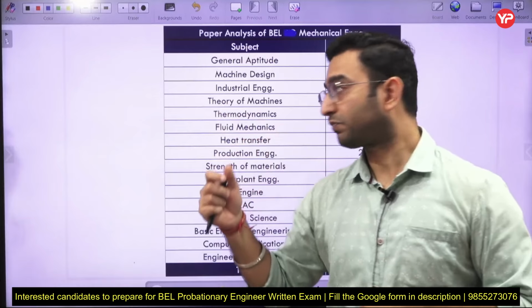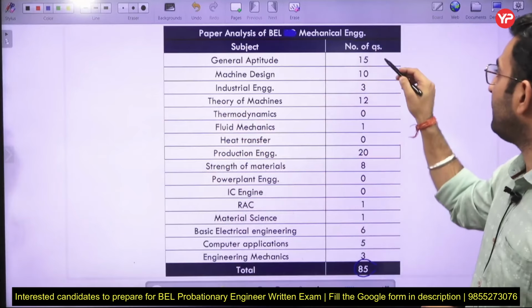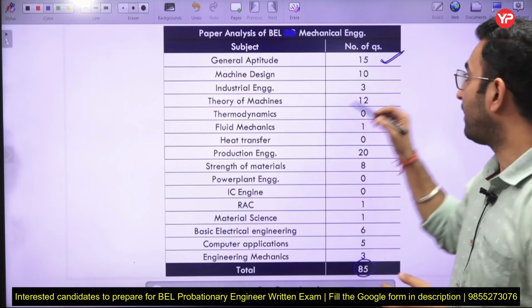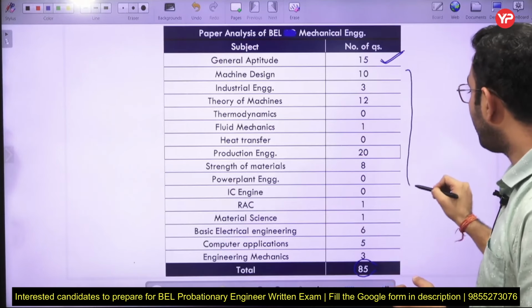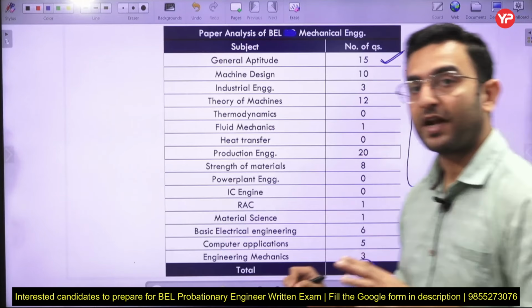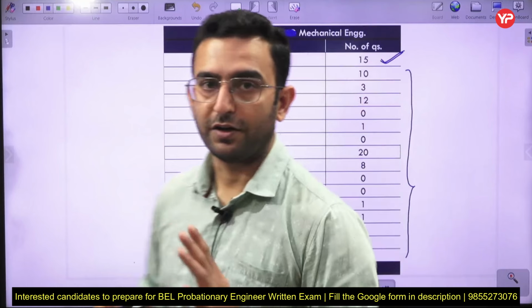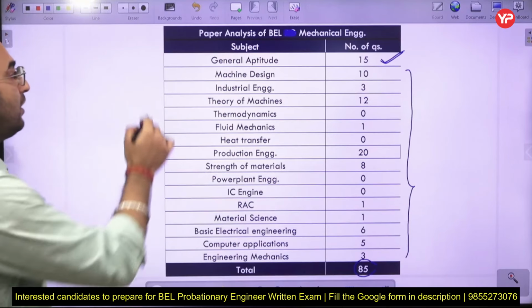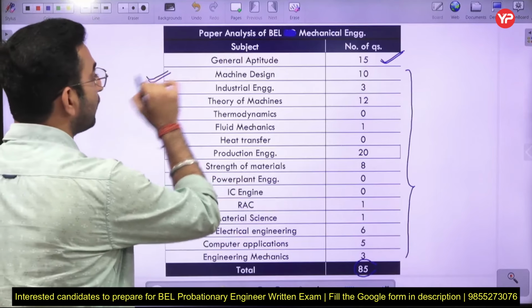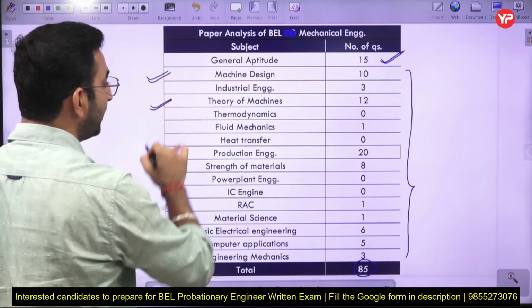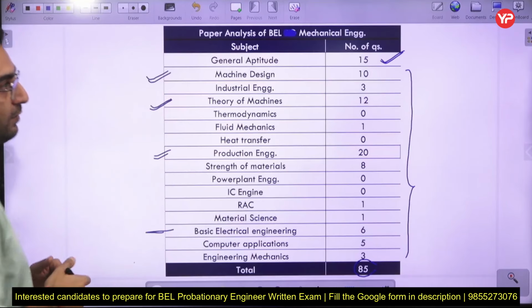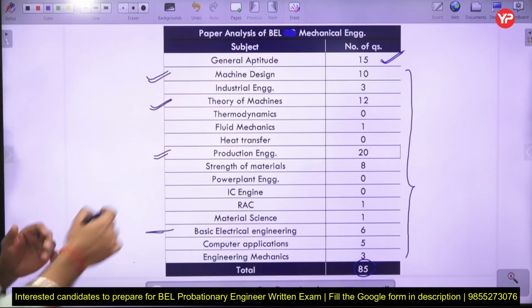Generally, 15 questions comprise the non-technical part and the remaining 70 questions are from the technical part. If you observe the technical portion very well, you can see a large number of questions have been asked from machine design, theory of machine, production engineering, as well as basic electronic engineering, and I can say strength of material also.